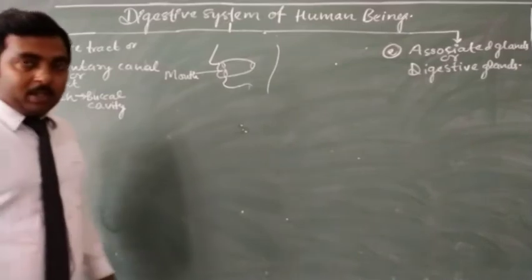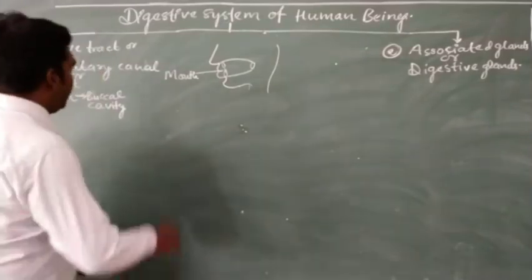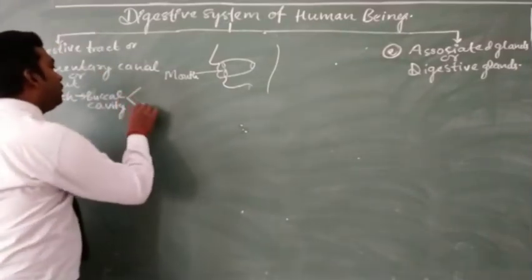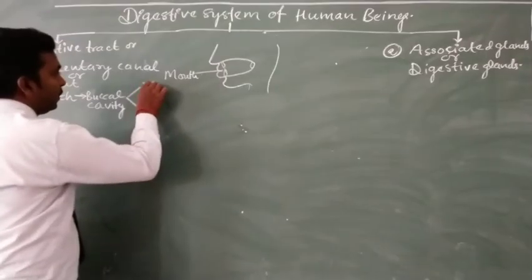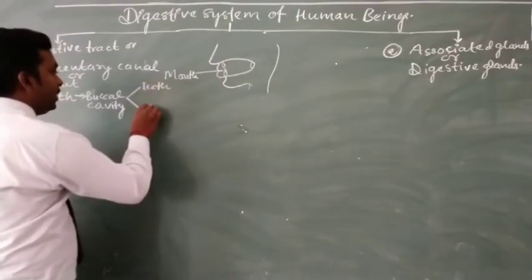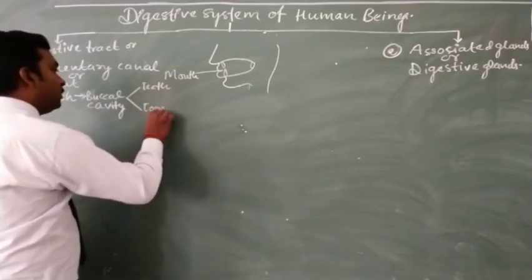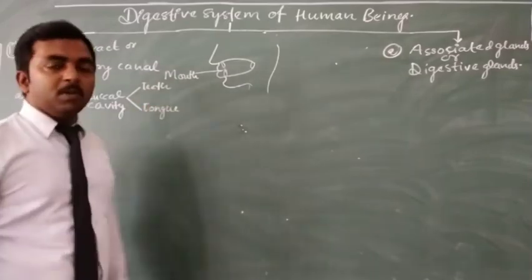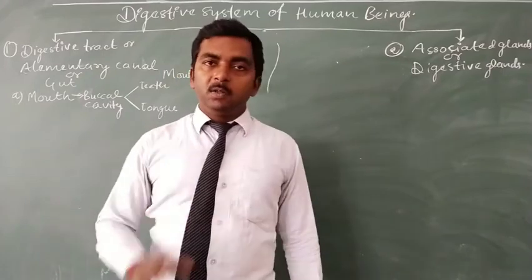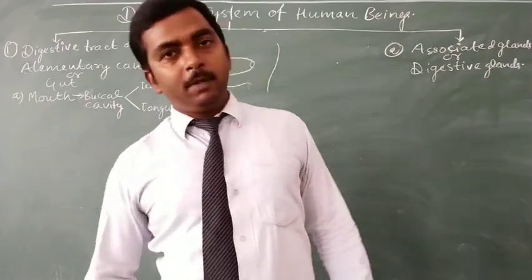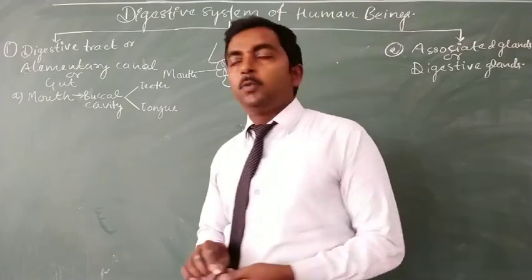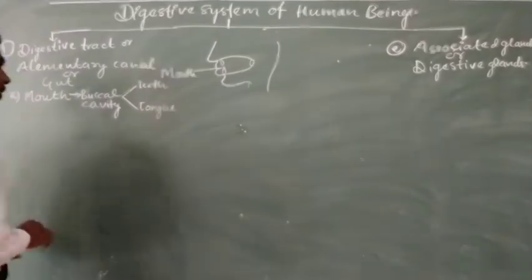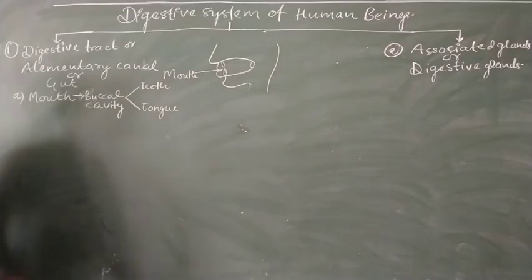and inside the buccal cavity, two structures appear, that is, teeth as well as tongue, which are also responsible for the digestion process. The tongue as well as teeth are responsible for physical digestion of the food material, which we will discuss in a later part of the video.